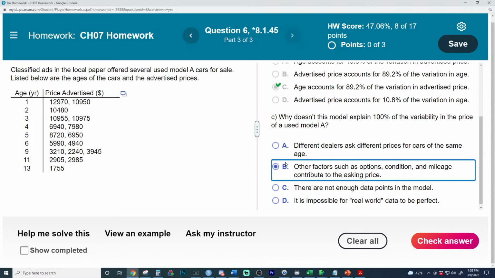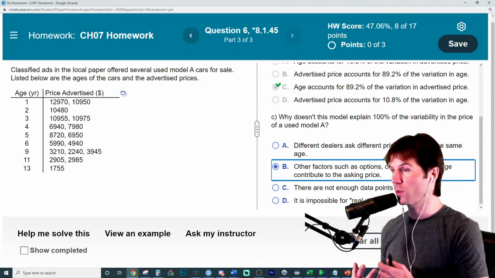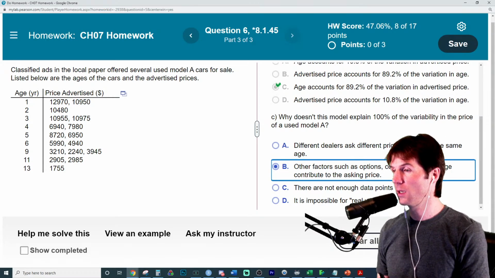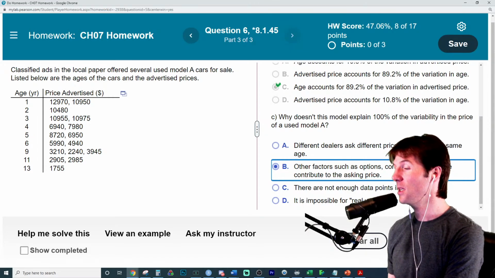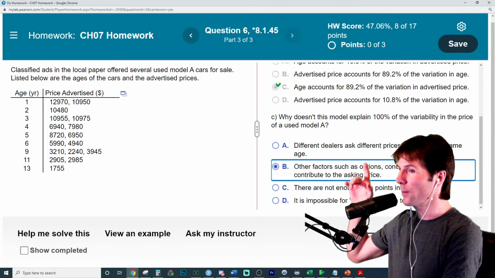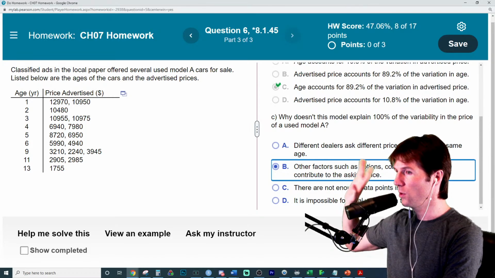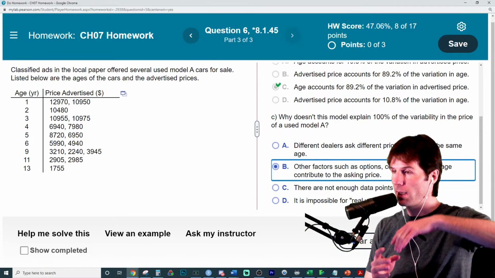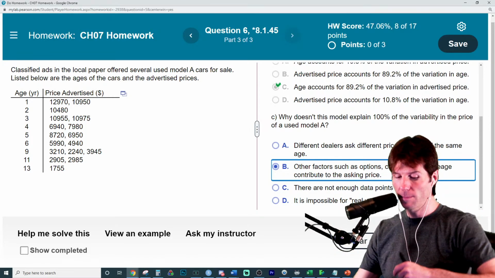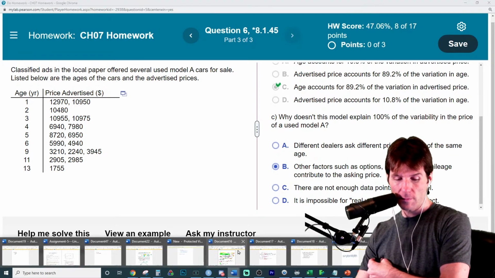Funny enough, many of these answers are wrong, and I really need to talk to Pearson about this. I've been saying that for years. This is going to be the answer: it's because there are other explanatory variables that account for the rest of the variation. That's the best answer. But there's also a mathematical reason. If you think about a line going through the data, I'll show you visually.